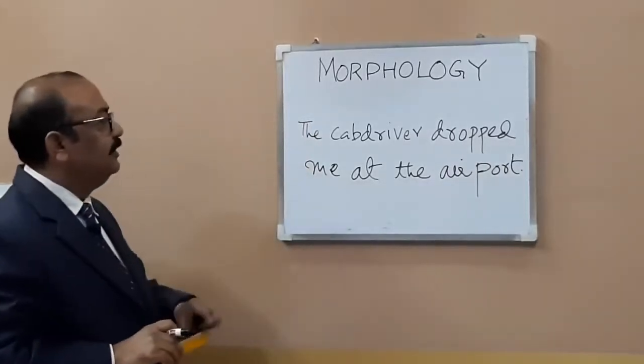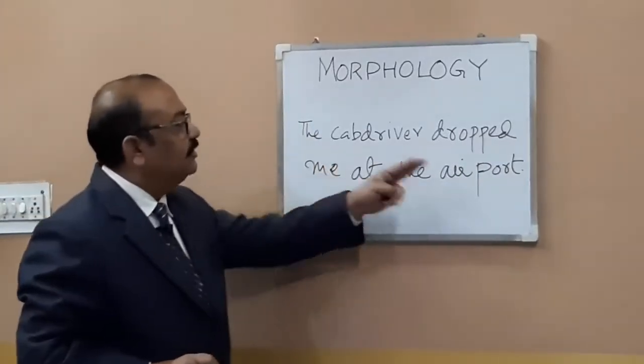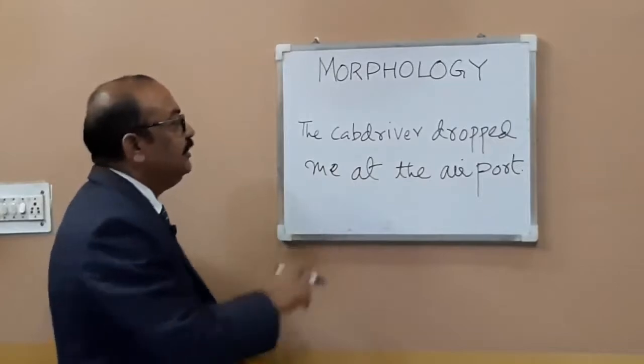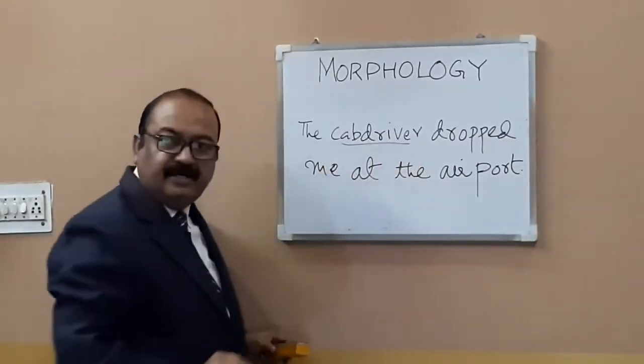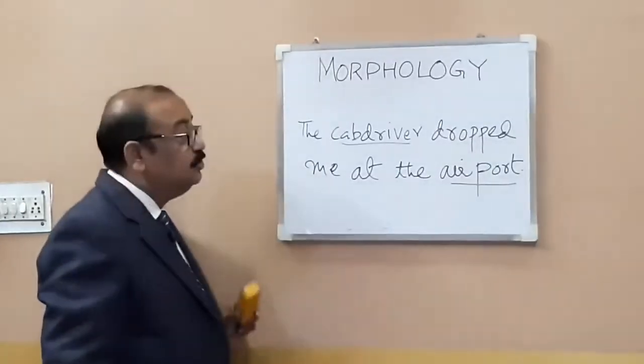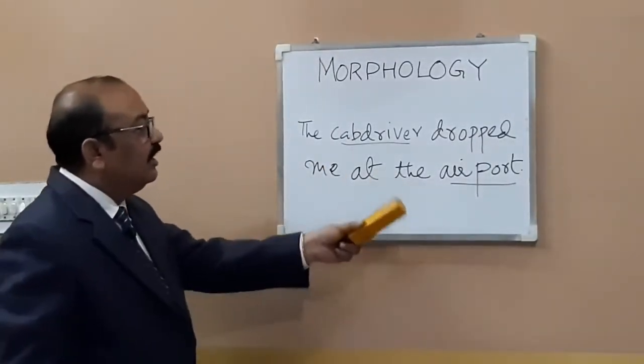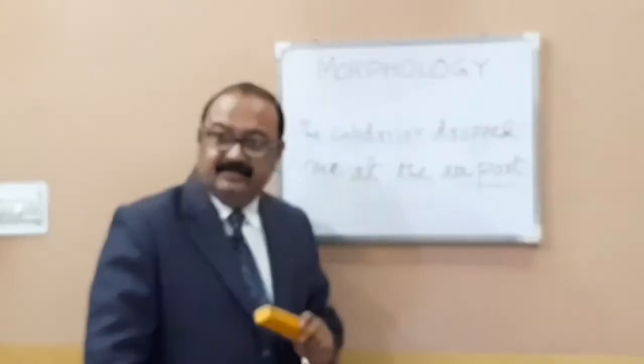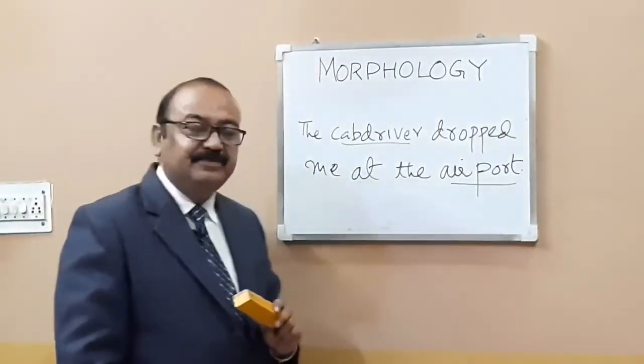Now here, just notice, cab driver dropped me at the airport. Here, this one is a compound word. This too again is a compound word. But you would notice that both are not correctly written. What's the mistake in them?